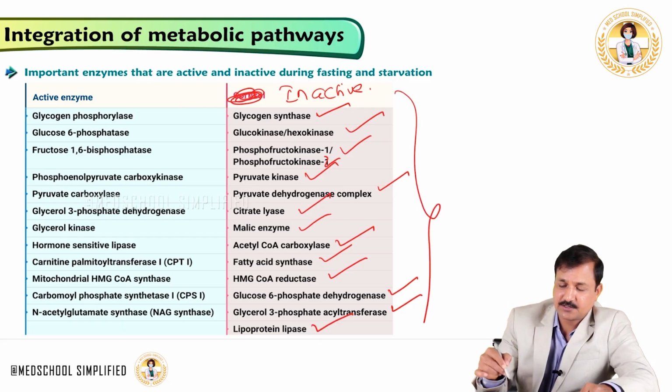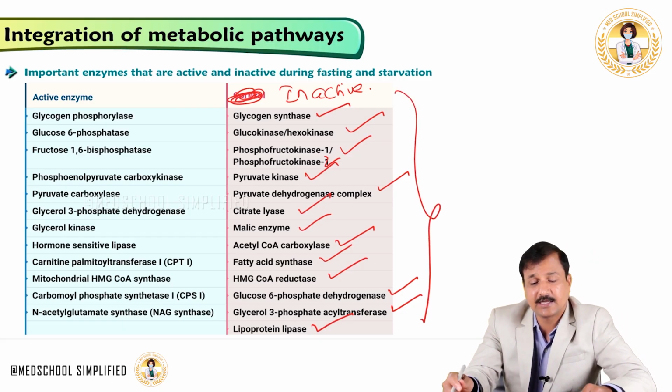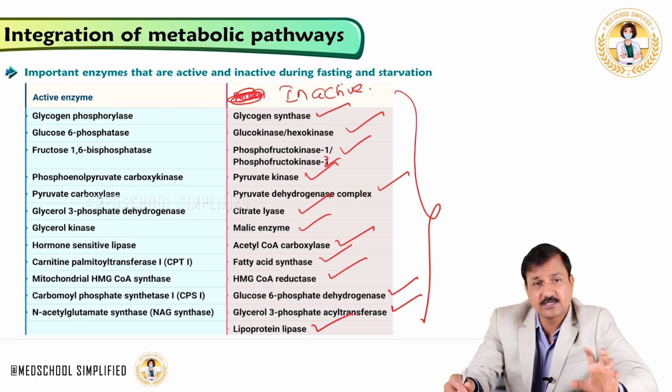All these enzymes are basically synthetic enzymes. Directly or indirectly, they participate in synthesis, reductive biosynthesis processes, which are induced by insulin. So all of them are inactive now.